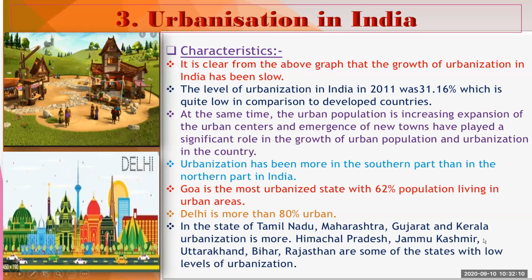Himachal Pradesh, Jammu and Kashmir, Uttarakhand, Bihar, Rajasthan are some of the states with low level of urbanization. Jammu and Kashmir, Uttarakhand, Bihar, Rajasthan, these are the northern states, only Rajasthan is a western state, and Jammu and Kashmir is at the top. It is our crown, and Uttarakhand is near Jammu and Kashmir or Himachal Pradesh, and these states have very less urbanization.